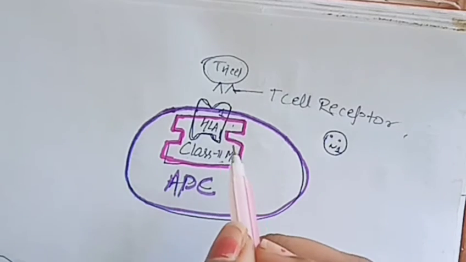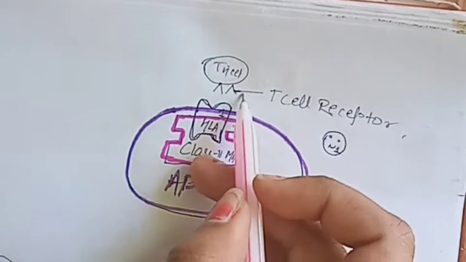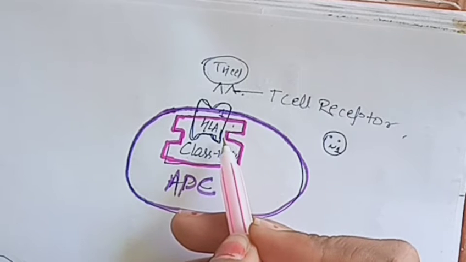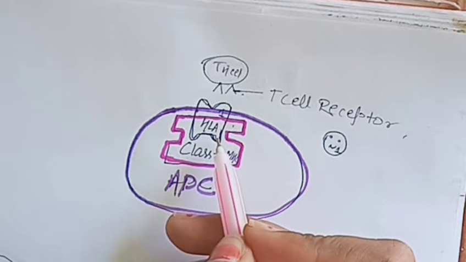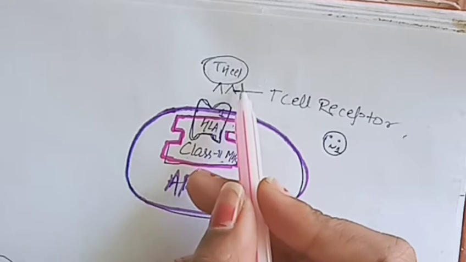So this is the sequence of how the helper T cell interacts with the antigen presenting cell, and how activation of a T helper cell occurs.